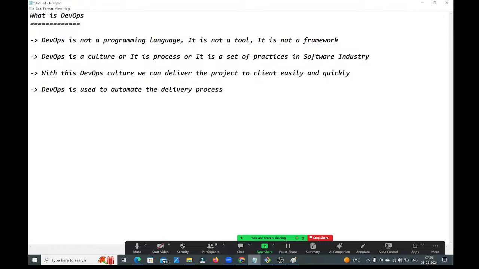Don't worry. If you want to deliver the project to client, you need to perform so many things as a DevOps engineer. But once DevOps came into the picture, everything is automated. Easily you can deliver the project to client. There are no manual efforts, guys. Everything, the DevOps will take care of, guys.